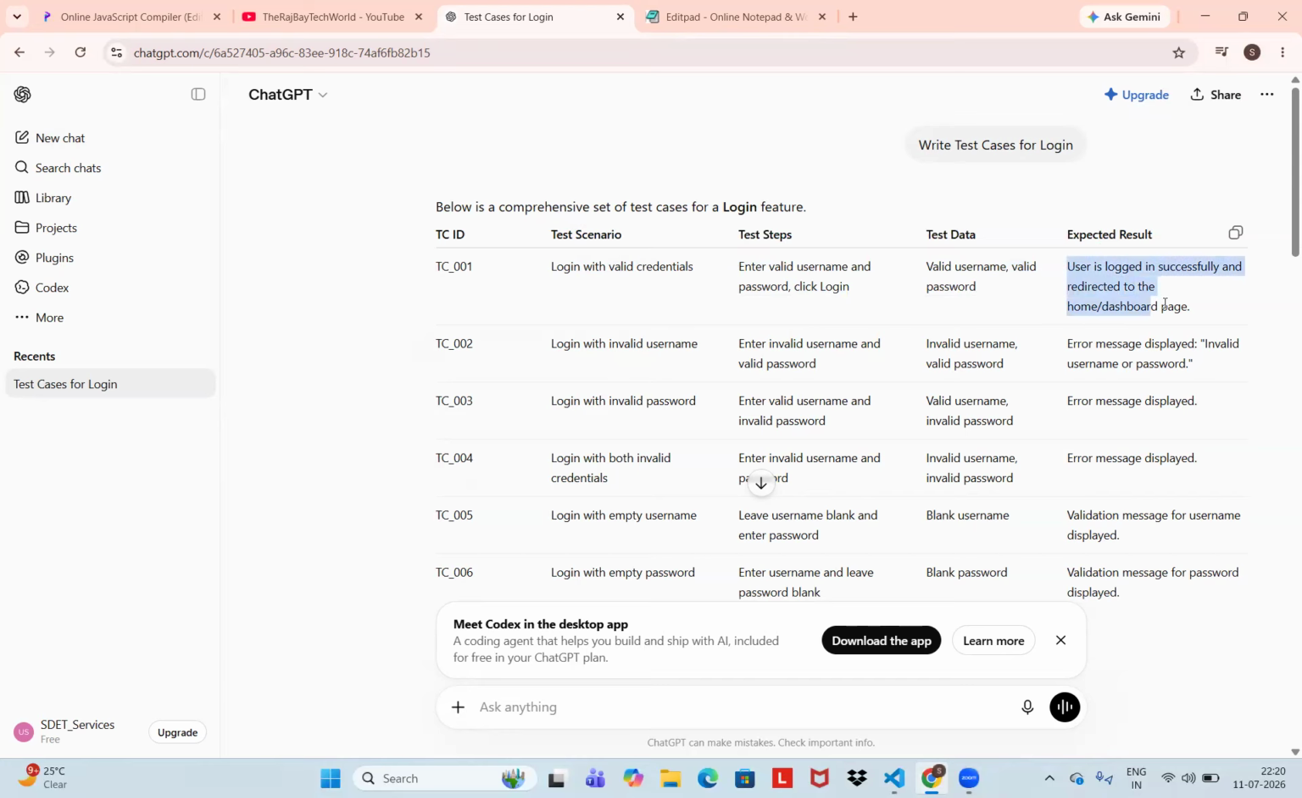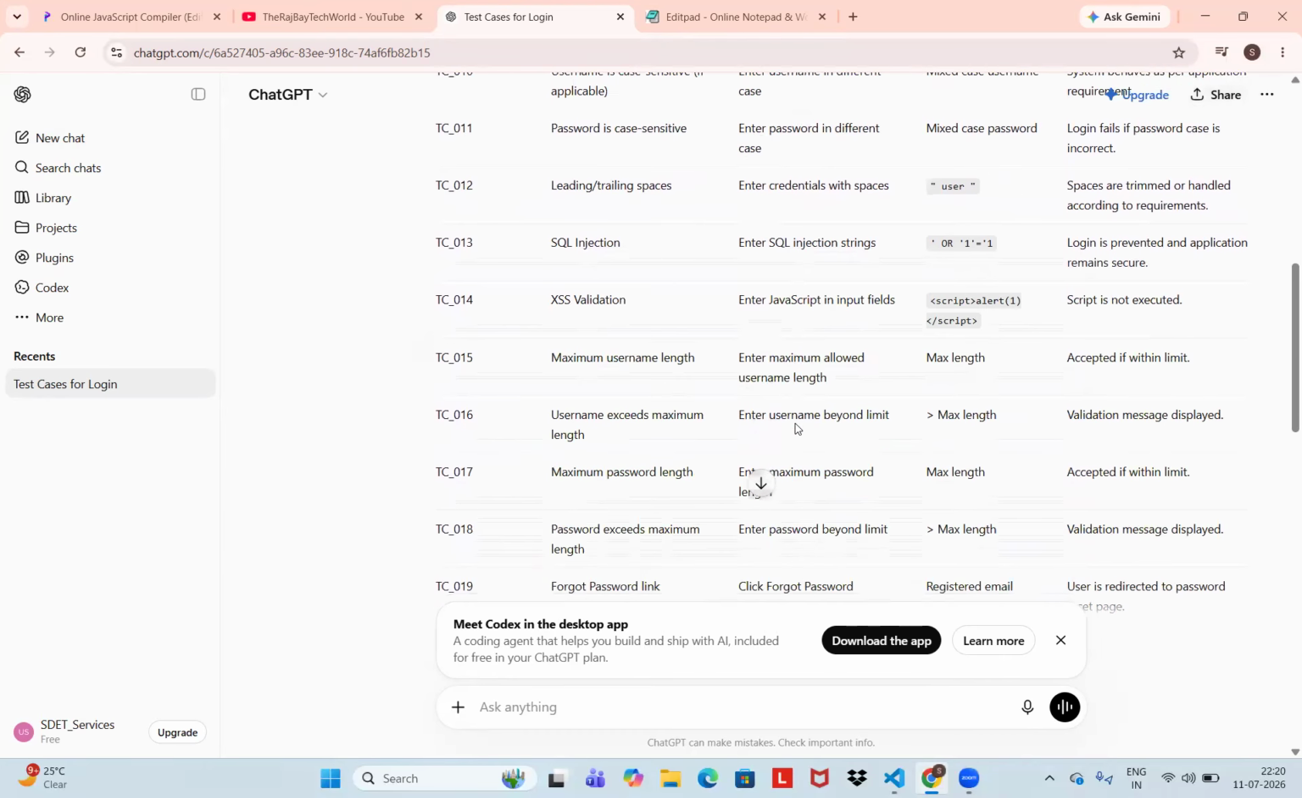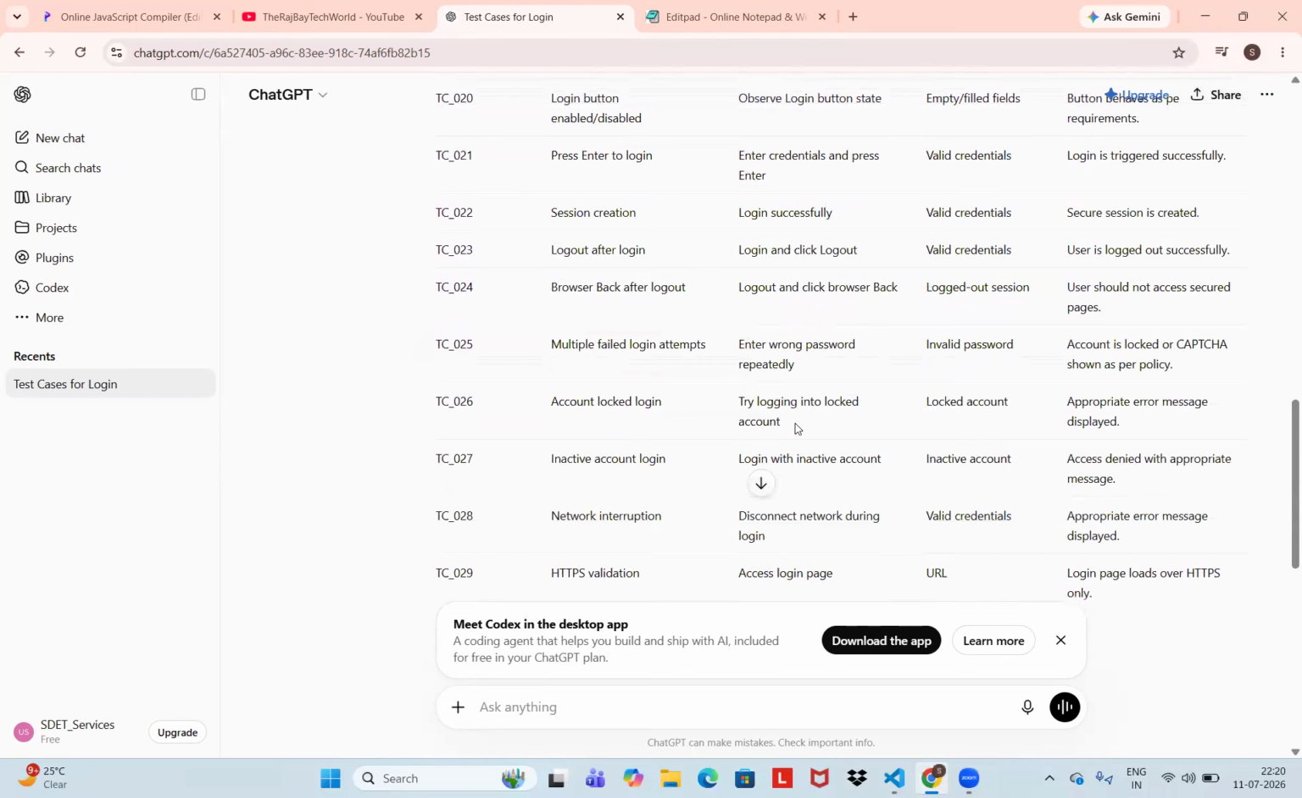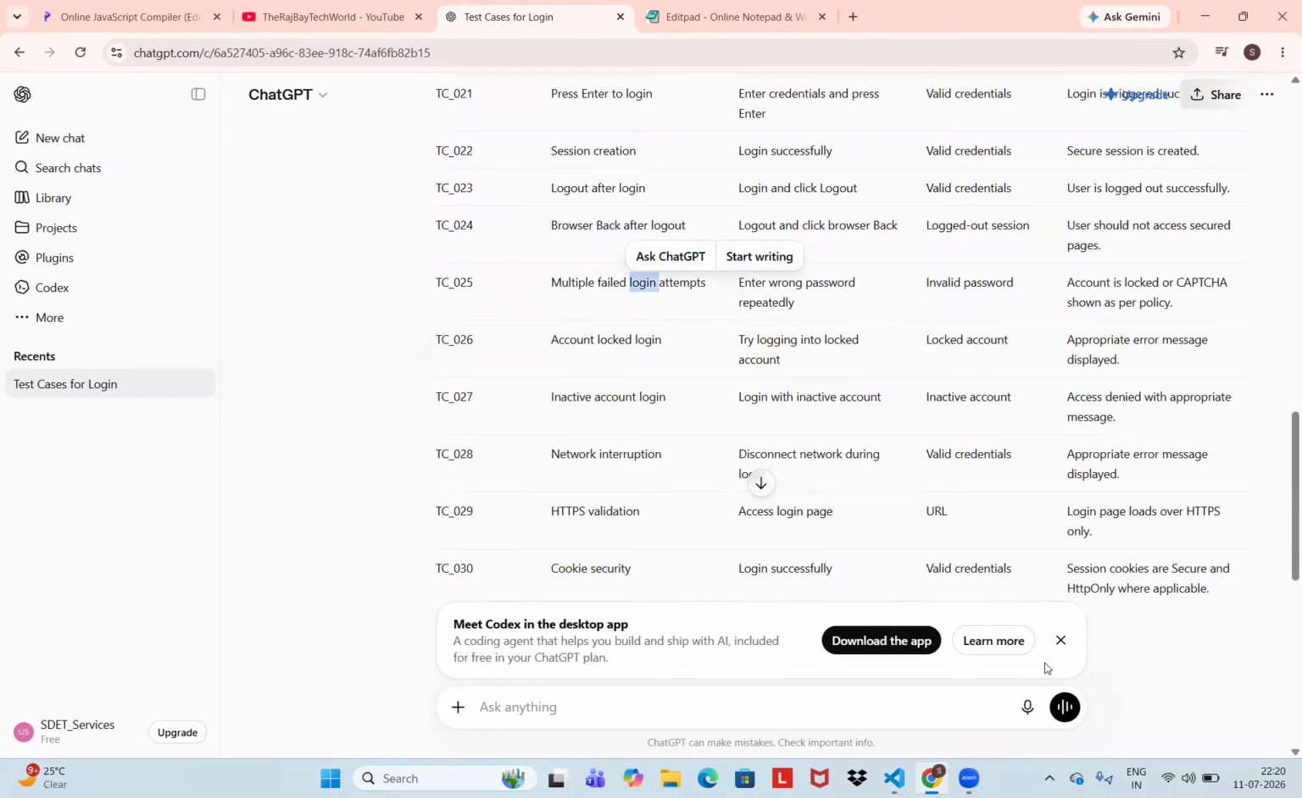User should log into the dashboard page. Invalid username, invalid password, enter valid name, valid password. Okay. This is too generic, right? No context in this. It's just a normal prototype of the application it is giving. Okay. Now what I'll do, right?